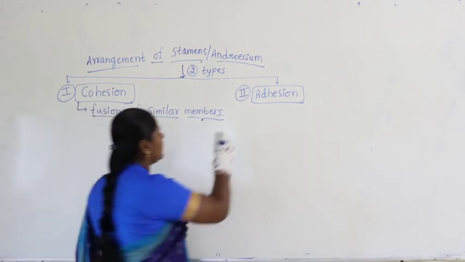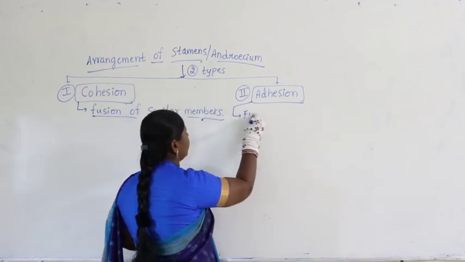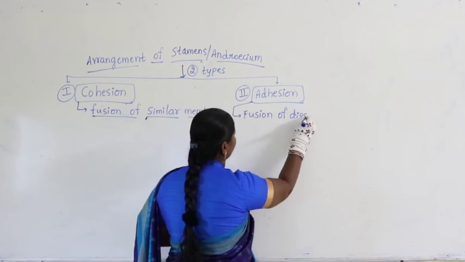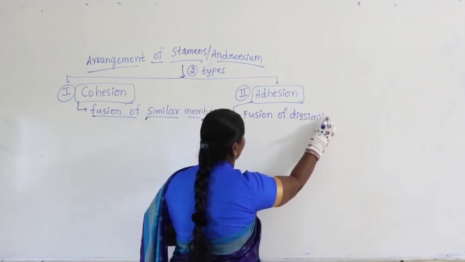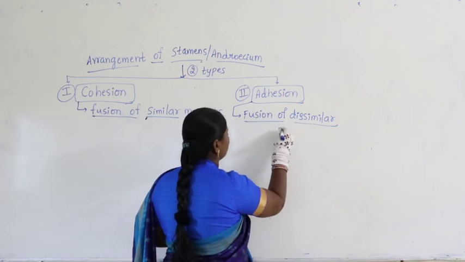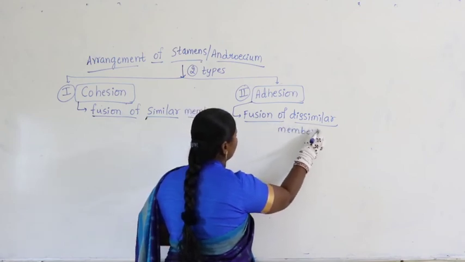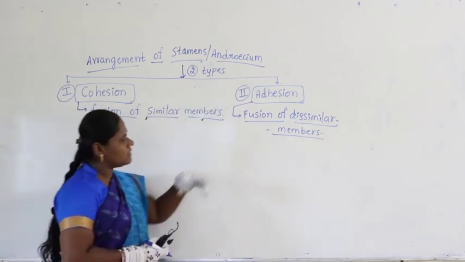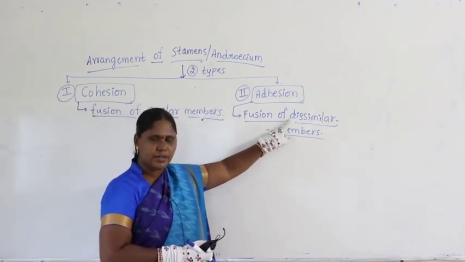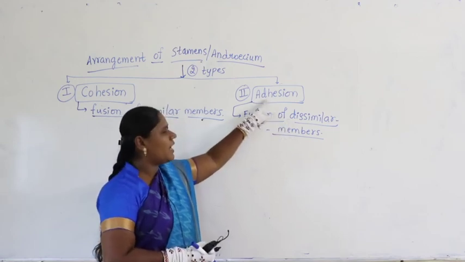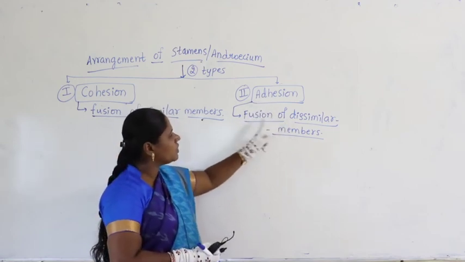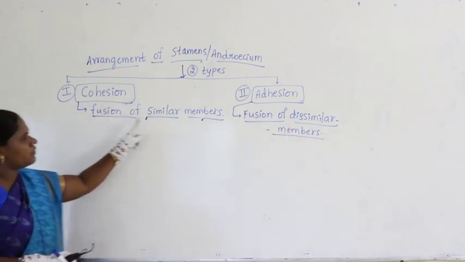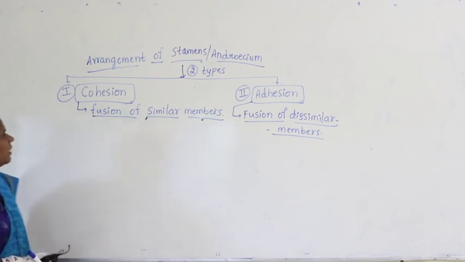What is the meaning of adhesion? So, here we say fusion of dissimilar members. Dissimilar means they may be different in terms of their structure and function, then they are called adhesion. Adhesion meaning fusion of dissimilar members. What is cohesion meaning? Fusion of similar members.